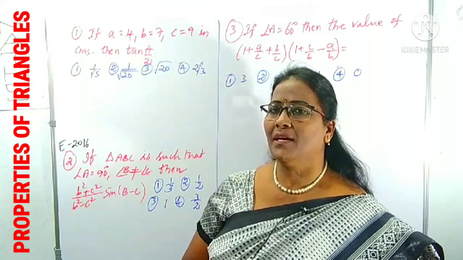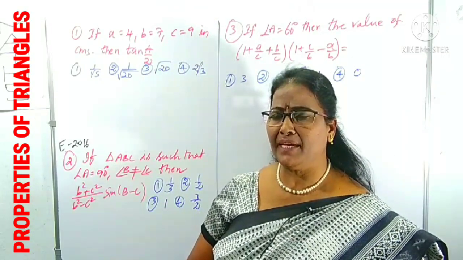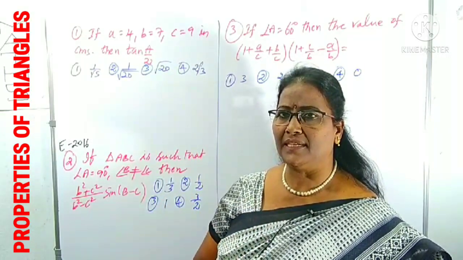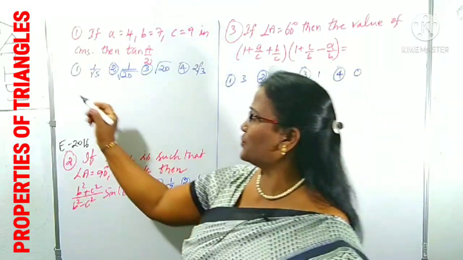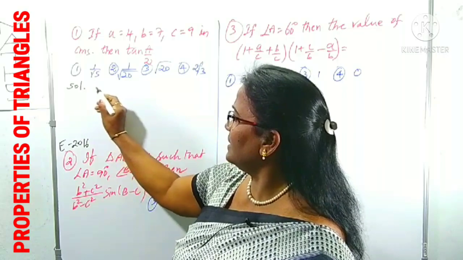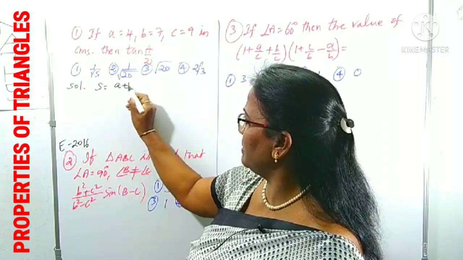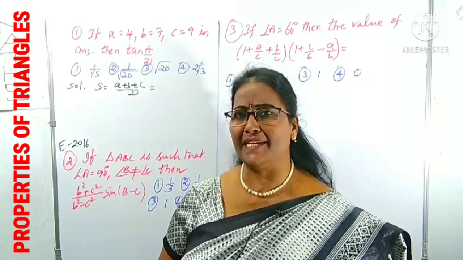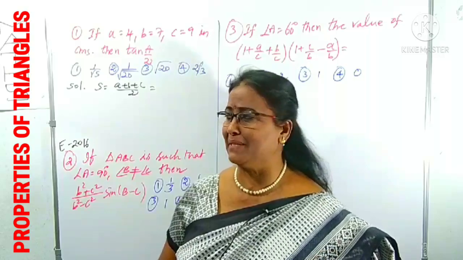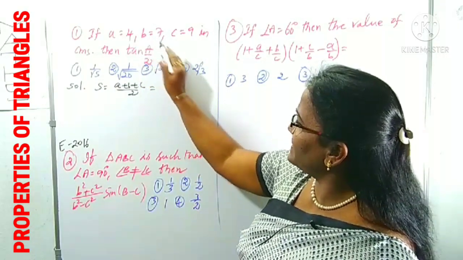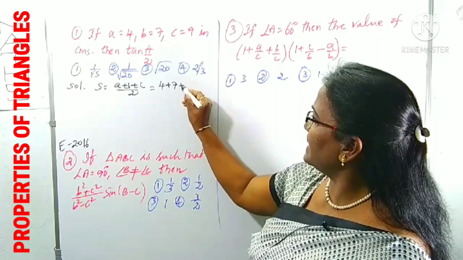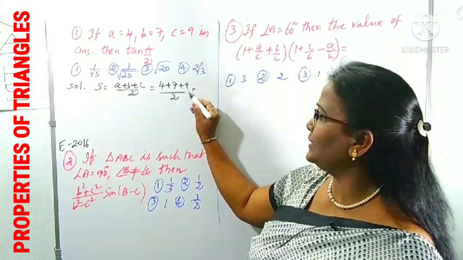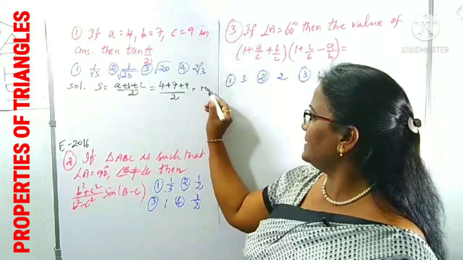One of the formulas is root over (s minus b)(s minus c) by s(s minus a). You can use this one here. No need to find the area of the triangle, delta. For ease you can use this. First you have to find s. What is s? You know clearly, (a plus b plus c) by 2, the sum of the sides by 2, called the semi-perimeter. 4 plus 7 plus 9 by 2: 7 plus 4 is 11, 11 plus 9 is 20, 20 by 2 is 10. So s is 10.